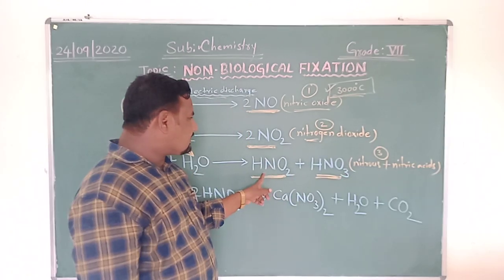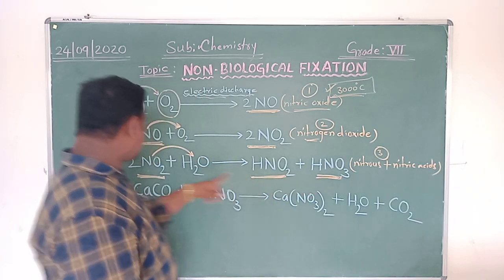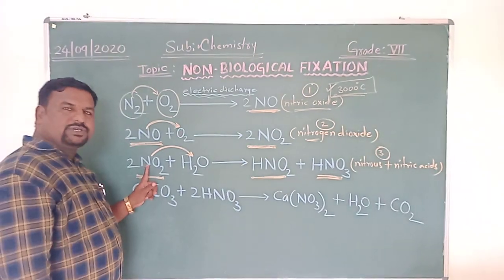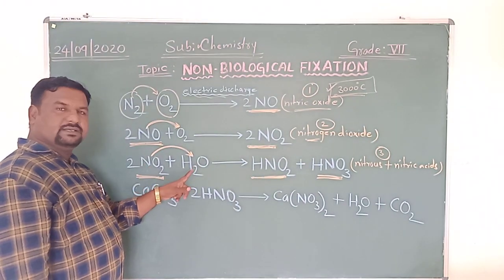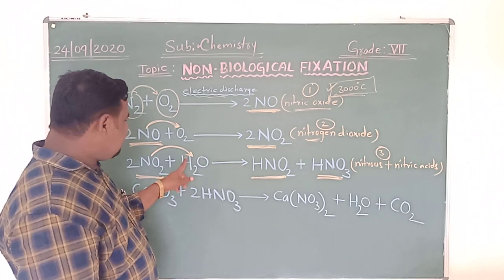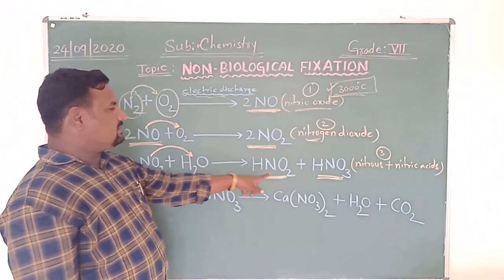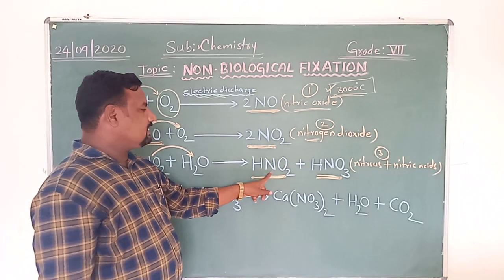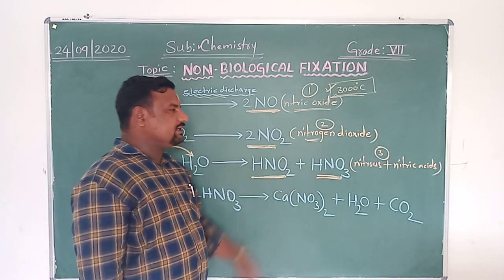So these nitrous and nitric acids are formed as a result of nitrogen dioxide further reacting with the water vapors present in the atmospheric air.